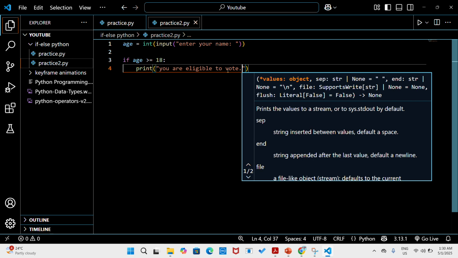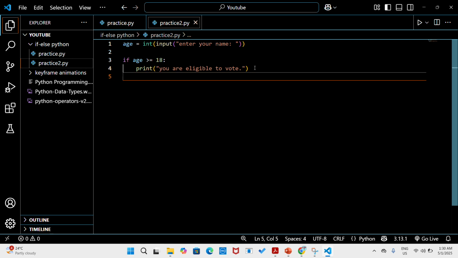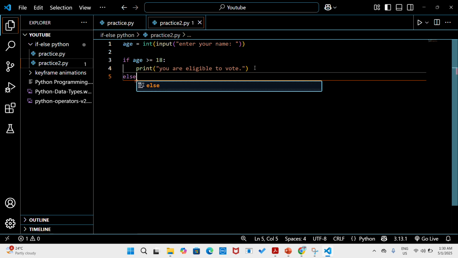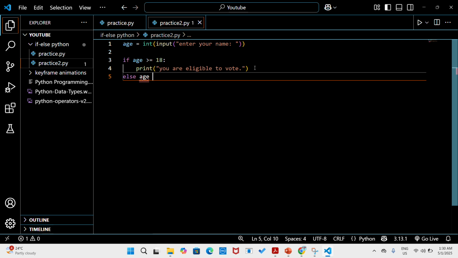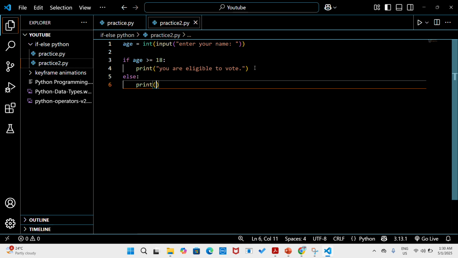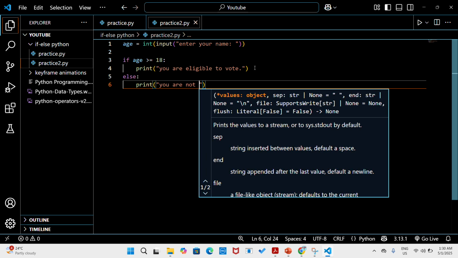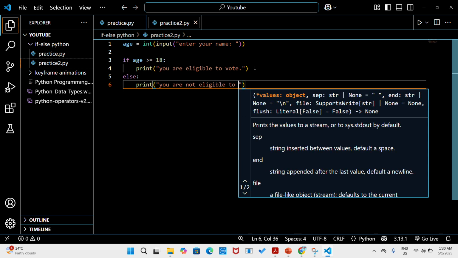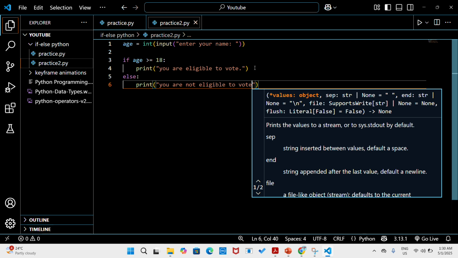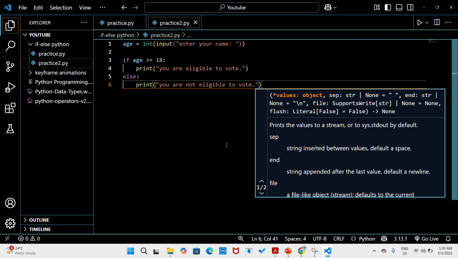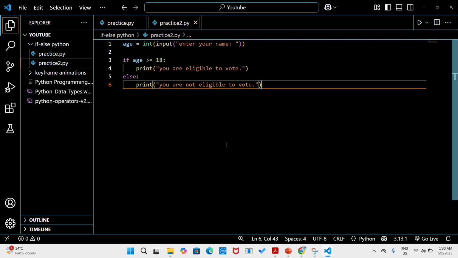Okay. So in our else statement, we will write print, you are not eligible to vote. And here we don't need to check if the user has entered a number or not, because we are taking an integer value from the user.